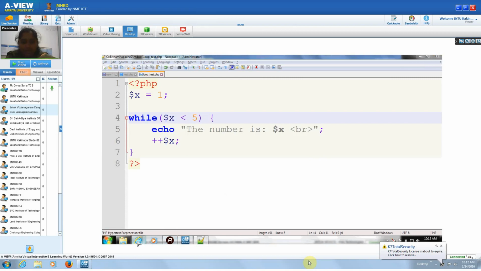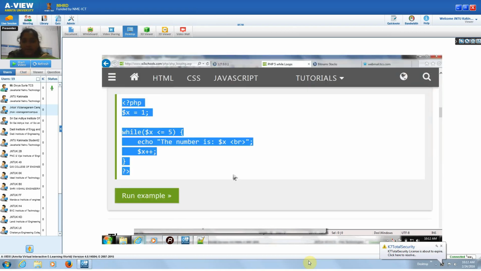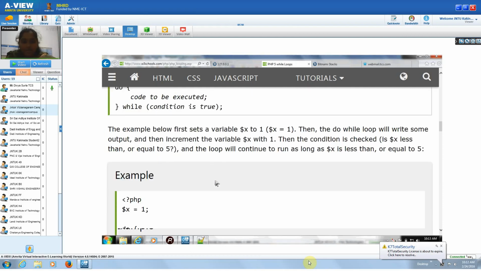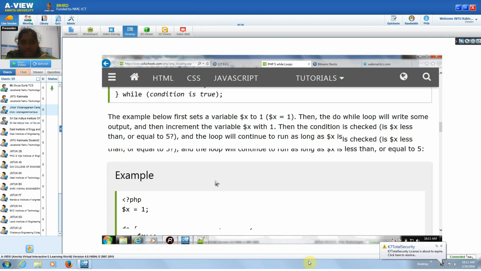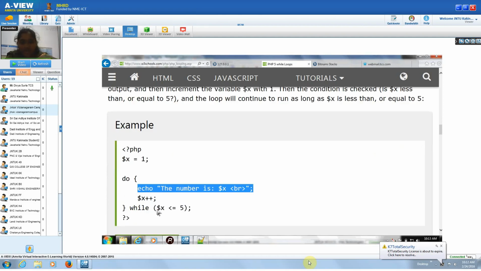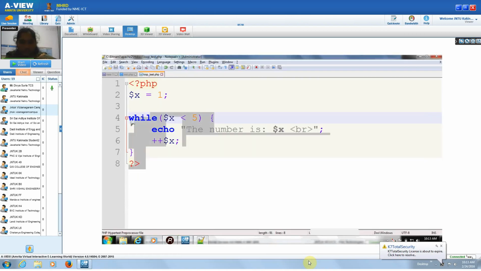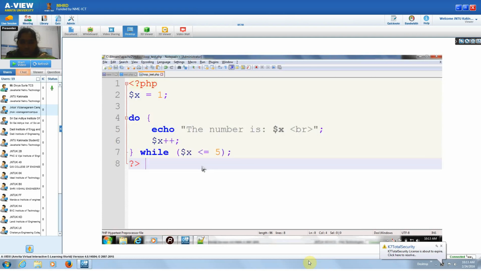Similarly we have do while also. See, the difference between do while and while is whenever you execute the program with a while, it will check the condition first and then it will exit the program. Whereas in do while, once the execution is done, then the condition will be checked. Initially this statement will be executed, then the condition will be checked.